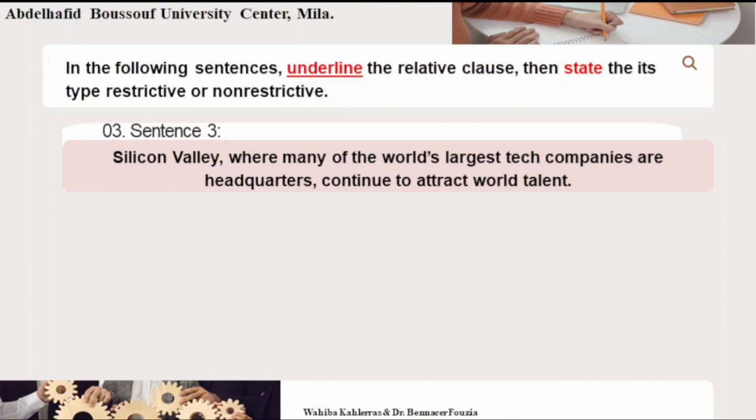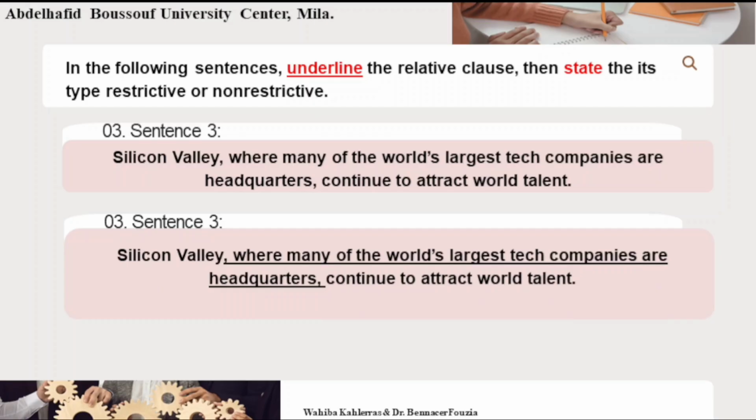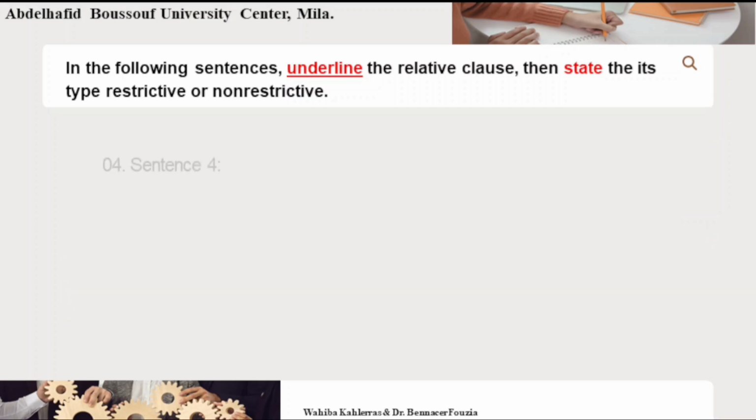The relative clause in this sentence is where many of the world's largest tech companies are headquartered. And the type of the relative clause is non-restrictive or non-defining. It is introduced between two commas, and also it carries extra information. Silicon Valley is a very well-known place. We added the relative clause to make sure you know the place. It is extra information for clarity.